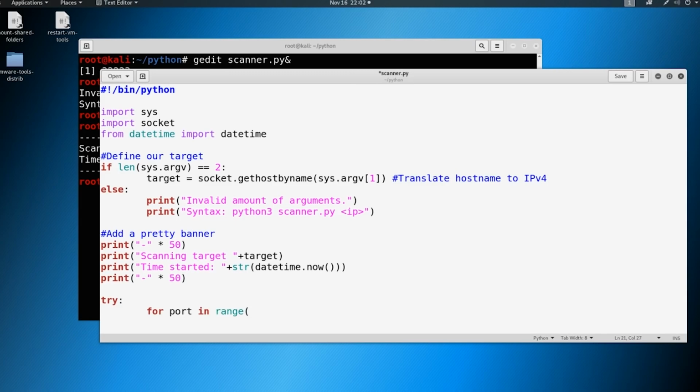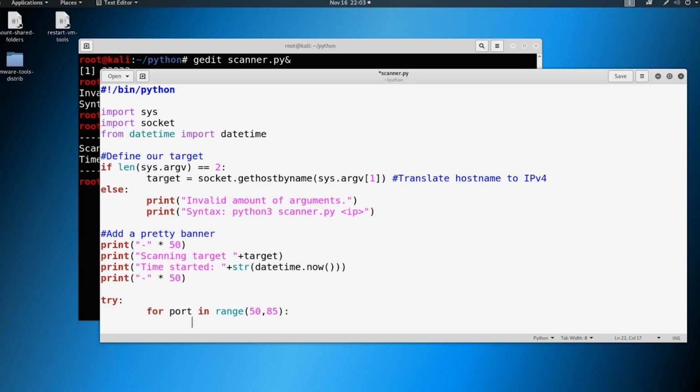If we were going to do a full on port scanner, we would do for port 1 through 65,535. Okay. That will take forever. We'll talk about why. I told you this was a bad port scanner. We'll talk about why we're not going to do this in a little bit. So let's go ahead and delete these, and we're just going to put something like 50 to 85. And I'll clarify why we're doing that in just a second.